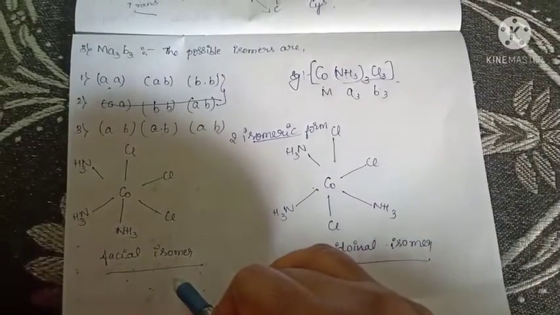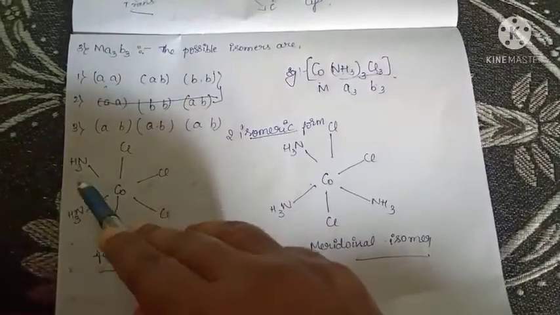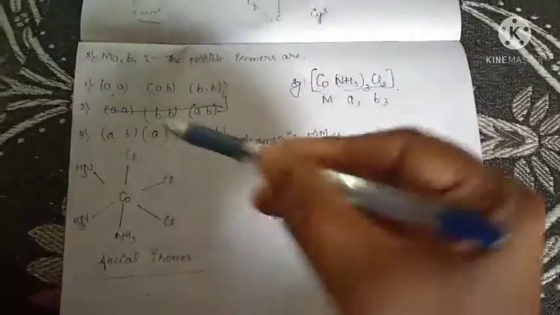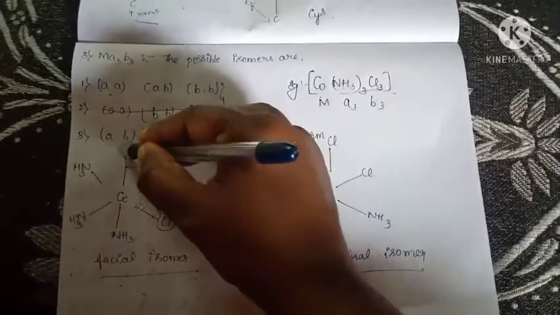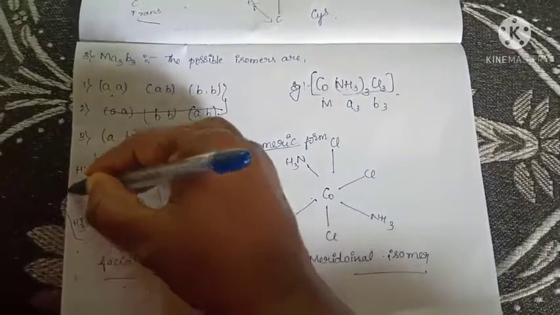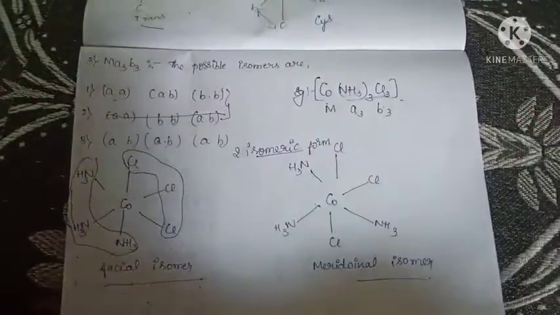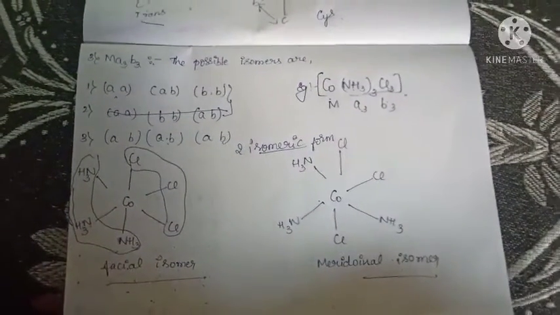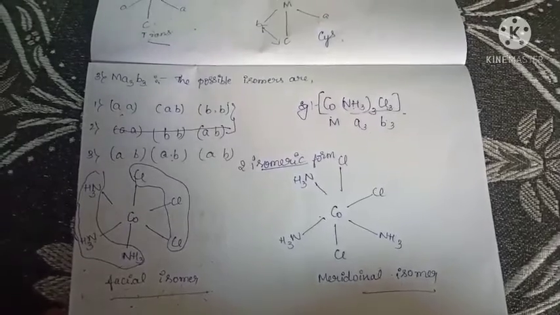In the facial isomer the three ligands should be on the same side. Here the chlorine ligands should be on the same side and ammonia should also be on the same side. There are three ligands, not 4 or 5, on the same side.